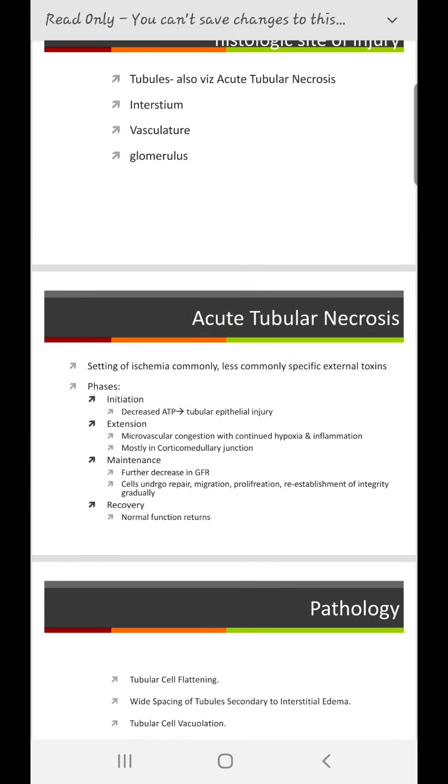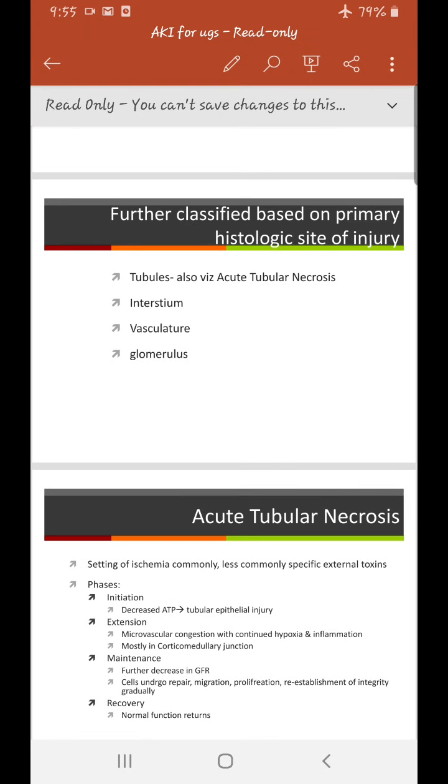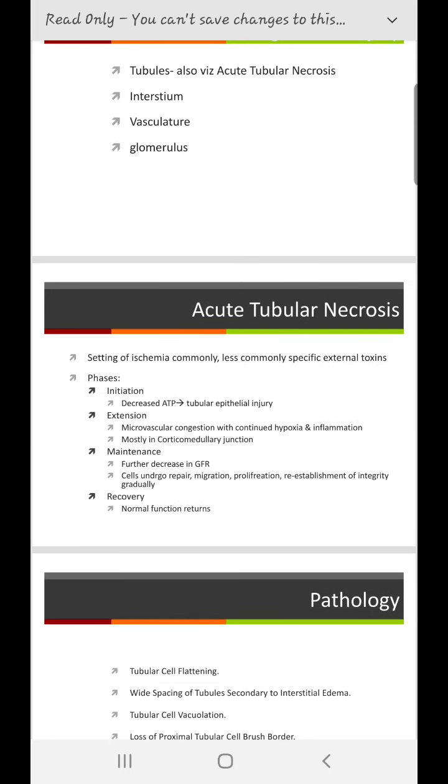Hi, good morning, guys. I want to start off and continue with AKI, which was supposed to be classified based on the histological site of injury. So you can have damage at the level of the tubules, interstitium, vasculature, and glomeruli. In acute tubular necrosis, the setting is ischemia, less commonly external toxins, and mostly ischemia. That's what we generally see.